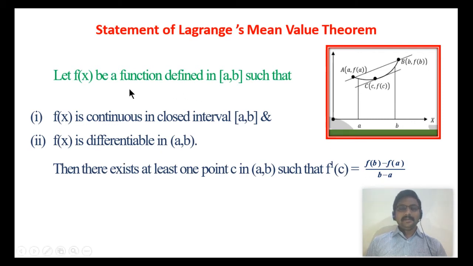So once again, f of x is a function defined in the interval [a, b], satisfying the conditions that f of x is continuous in the closed interval [a, b] and derivable in the open interval (a, b). Whenever f satisfies these two conditions, there exists at least one value for x, say c, in the open interval (a, b), such that f dash of c is f of b minus f of a by b minus a.